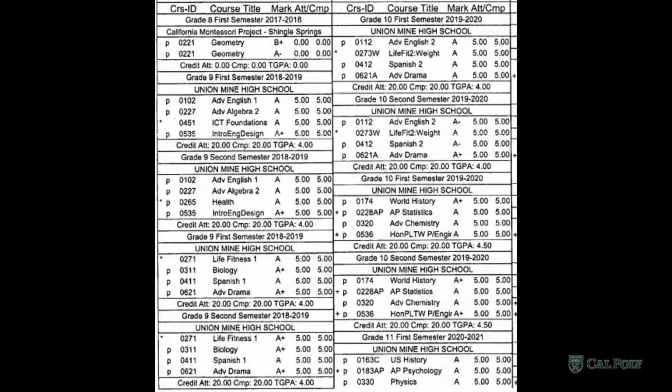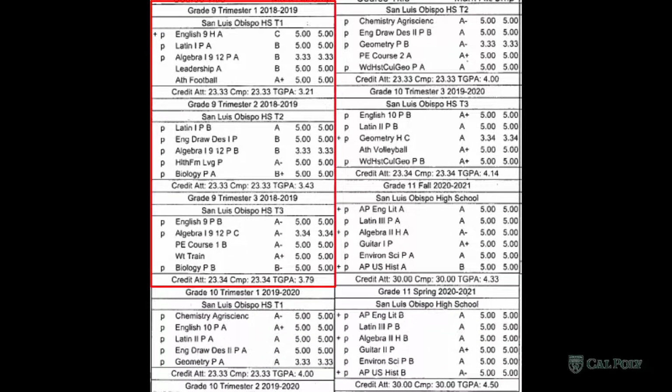Let's look at another one. Now this one is extra tricky. You can see that Slow High broke their year up into 3 sections, but within that, some of the courses get 2 grades and some get 3. So within this, they actually have concurrent term types where some are a true trimester system while some are a semester system. So students who go to this school need to add their high school in twice, once under semester system and once under trimester, and then add those specific courses under each version of their school.